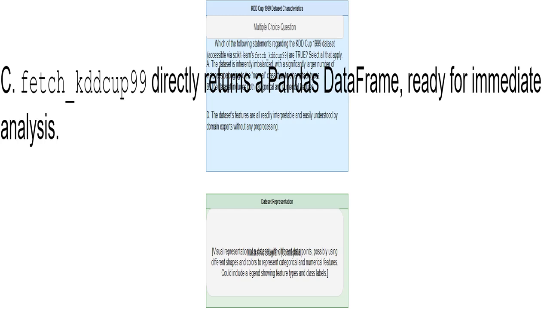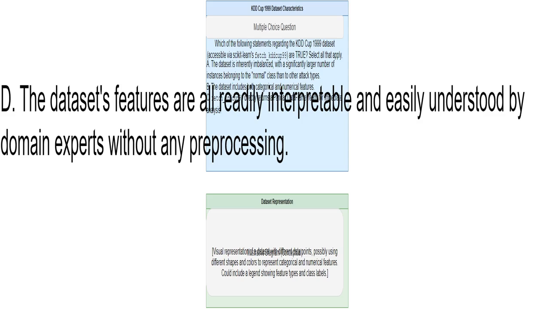This statement deals with the data structure returned by a function called _fetch_kddcup99. It's important to know what type of object this function gives you so you can work with the data correctly. Pandas data frames are super common in data analysis. Here, I'm testing your understanding of how easy or difficult it is to interpret the data. Sometimes, data needs some cleaning or transformation before it's easy to understand.